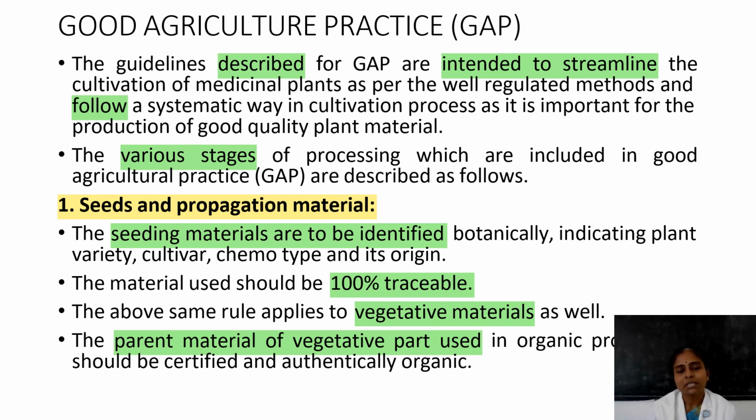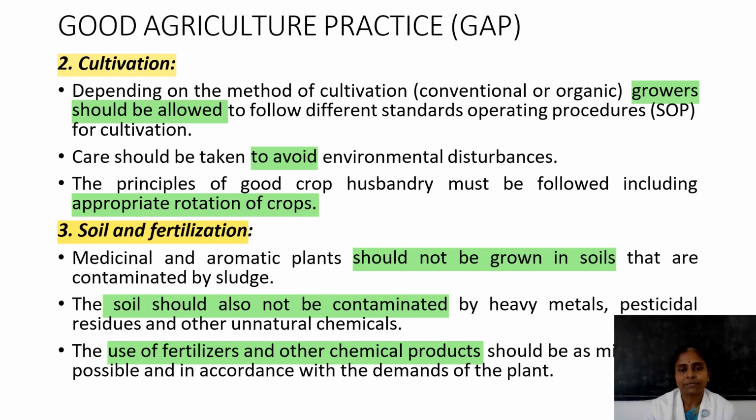Then seeding materials should be 100% traceable. Then seeding material should be parent material of vegetative part. They should use the parent material of the vegetative part, and that parent material should also be authentically certified.